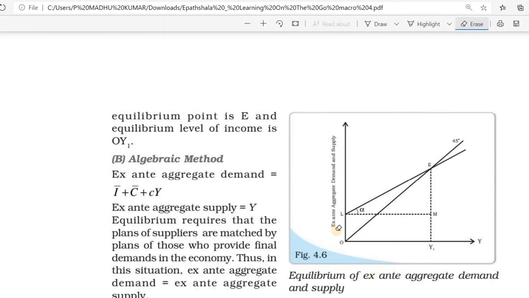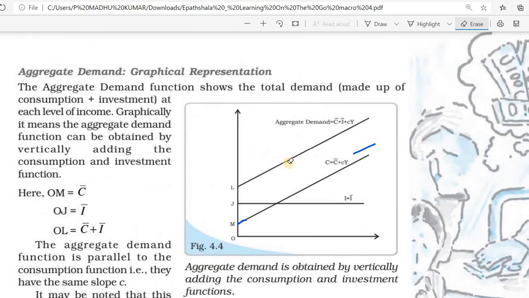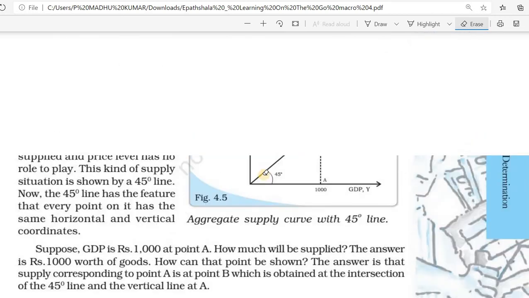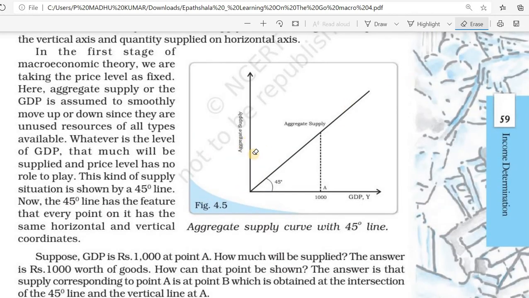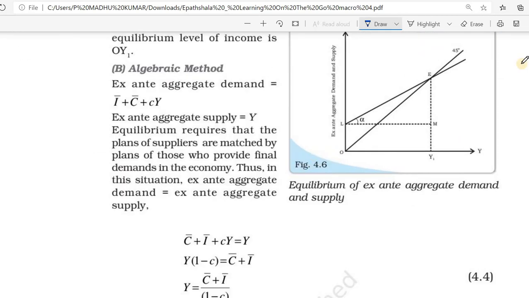Here we already studied the aggregate demand curve. This is the shape of the aggregate demand curve, and this is the shape of the aggregate supply curve. We know how the aggregate demand curve is; it is like this, and this is the aggregate supply curve. Where aggregate demand equals supply, that one is the equilibrium.